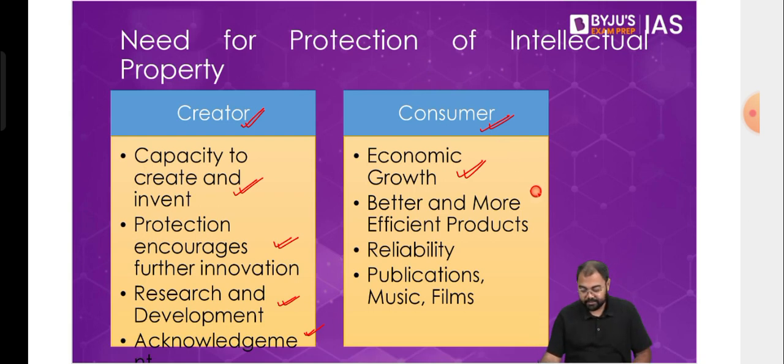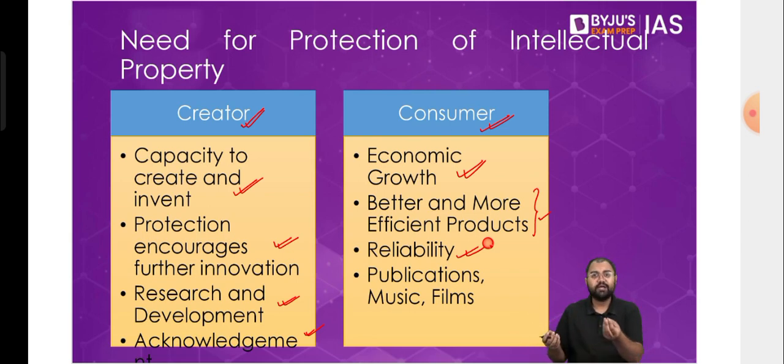Similarly, better and more efficient products. Today, if somebody manufactures a mobile phone that is not going to last for a year, I don't think anybody is going to repeat that purchase. Not only that, they would also discourage others from purchasing. They would leave a bad review on the internet, and the company will just go. If they cannot make a good, reliable mobile phone, anyone who has not been able to live up to the expectations of the public or the consumer has just vanished.